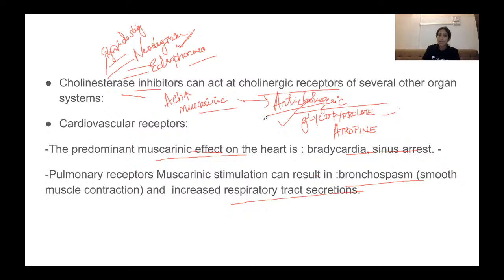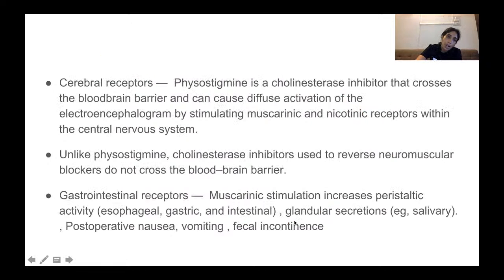So these cholinesterase inhibitors increase secretions and can cause bradycardia because of the muscarinic effects of acetylcholine. This is counteracted by glycopyrrolate and atropine because they decrease secretions as well as increase the heart rate.